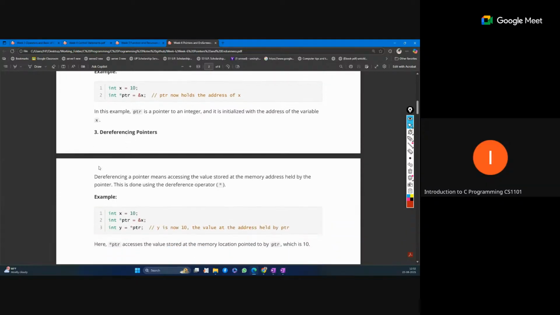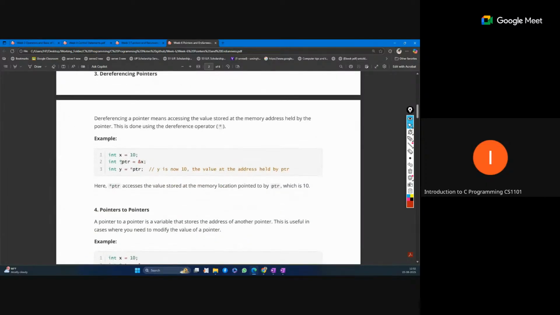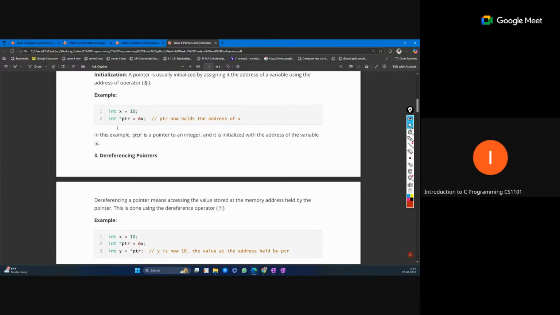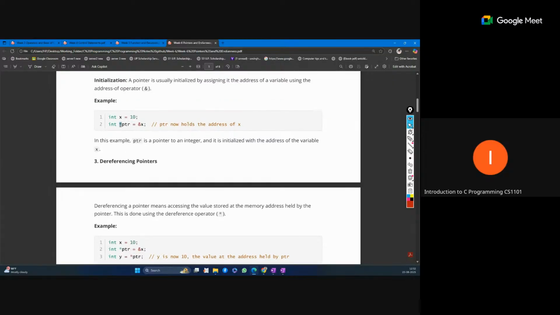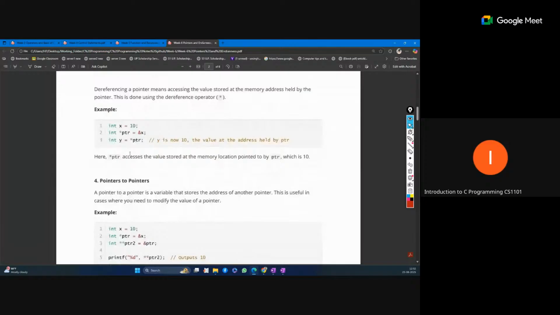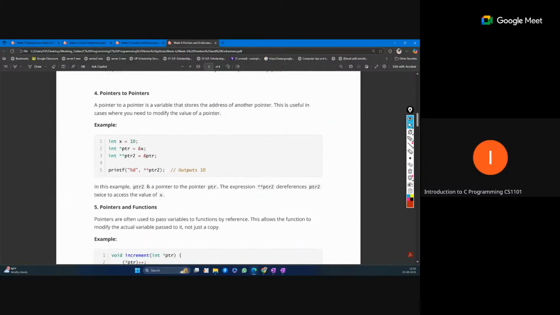Dereferencing a pointer means we want to access the value at that address. At the time of declaration of a pointer we use this asterisk sign, but later, if we use it inside an expression, it is considered dereferencing. So here, asterisk ptr will return the value at that address, and that value will be assigned to y. This expression is written like this.